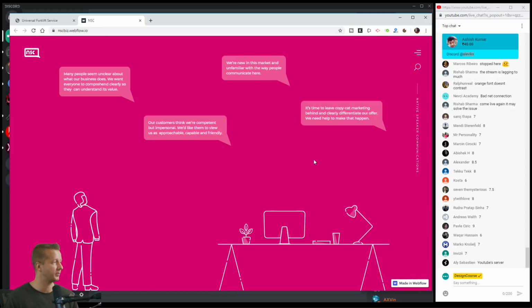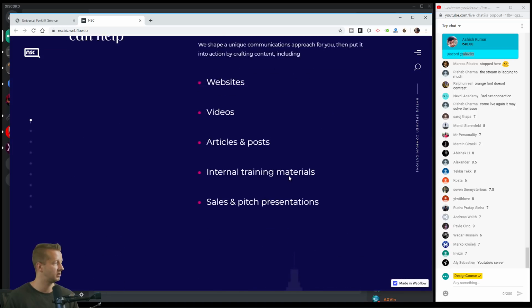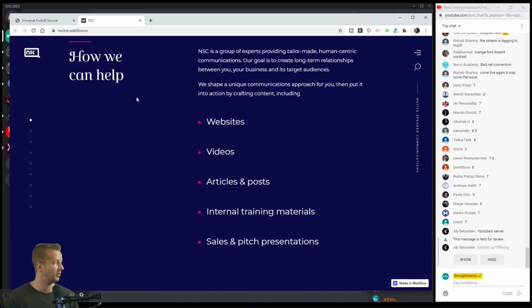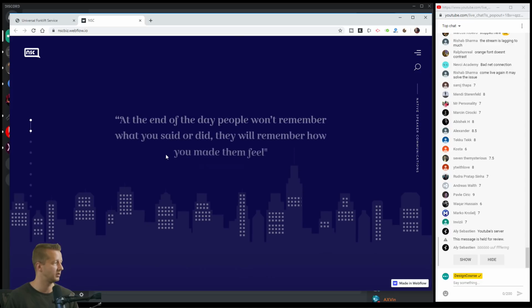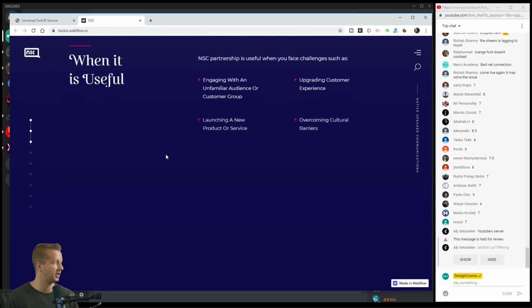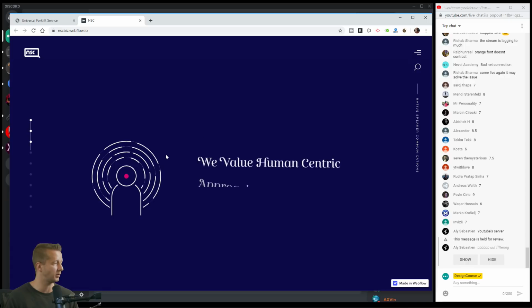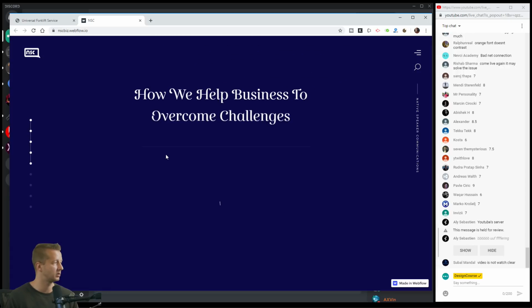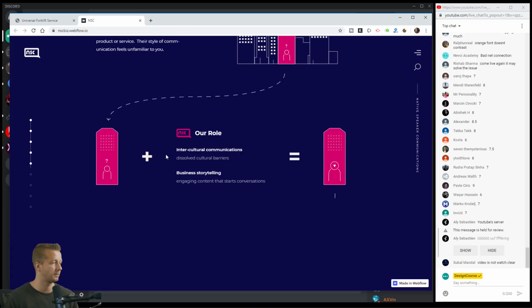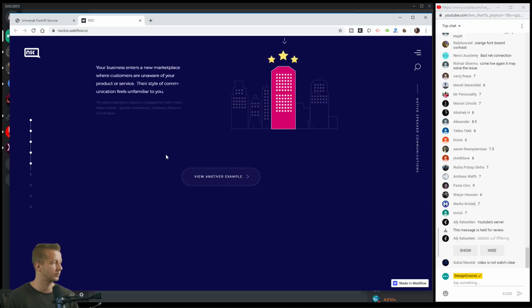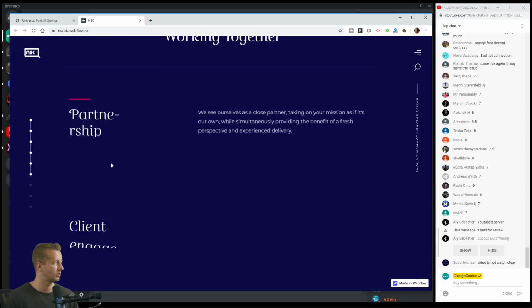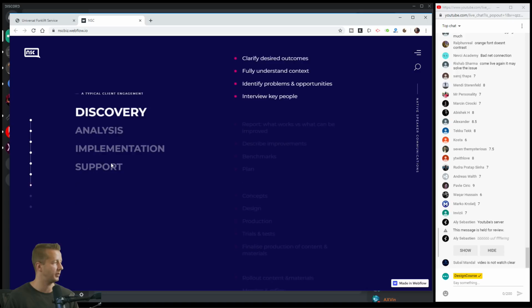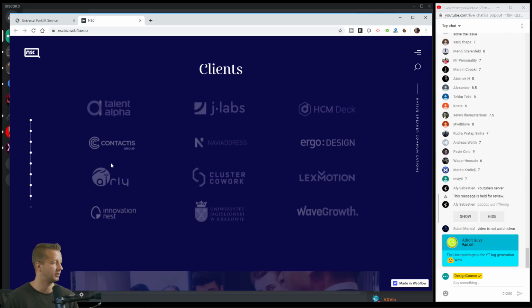If I scroll, we have horizontal scrolling. Good design overall. All of this is very solid. Something like GSAP was probably used to make this. Coming down here, very solid.